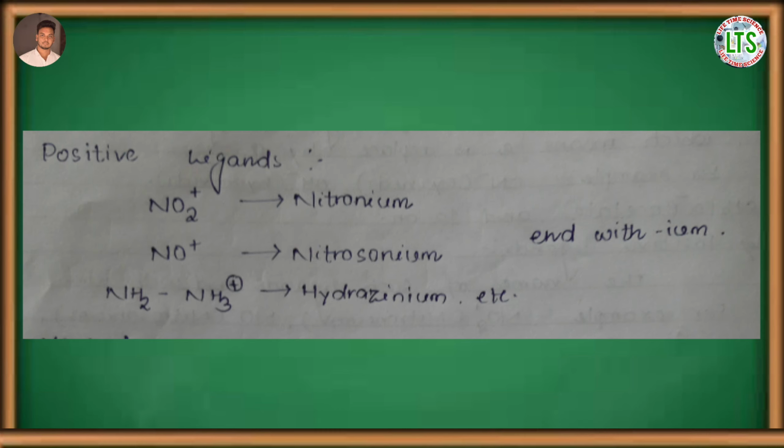The names of positive ligands end with IUM. For example, NO2 plus, the name is nitronium. NO plus, the name is nitrosonium. NH2NH3 plus, the name is hydrazinium, and there are many more positive ligands whose names end with IUM.